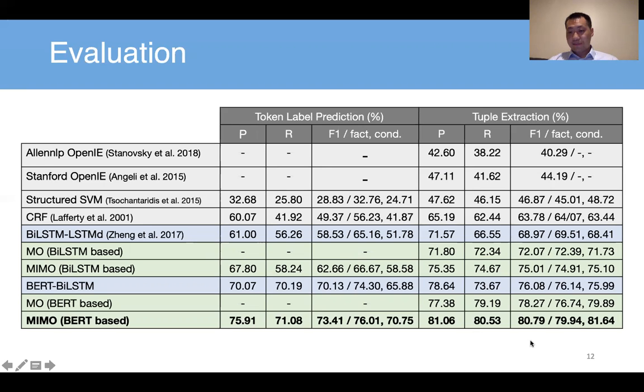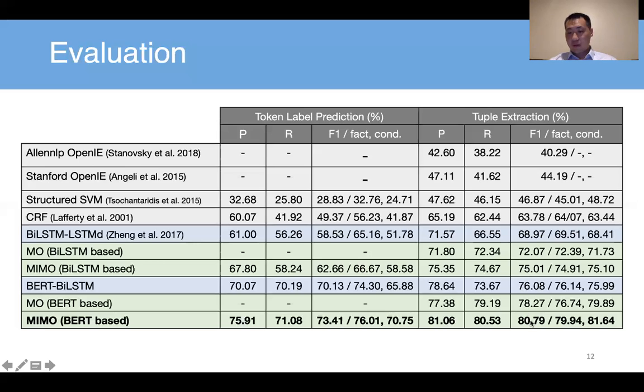Quite interesting here is the encoder. When we replace the bidirectional LSTM by BERT, performance is significantly improved. You can see that MIMO on the BiLSTM can improve by around 6 or 7 points, while BERT even outperforms MIMO on BiLSTM.